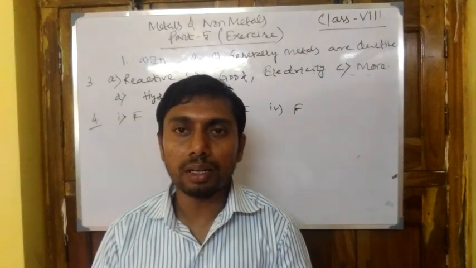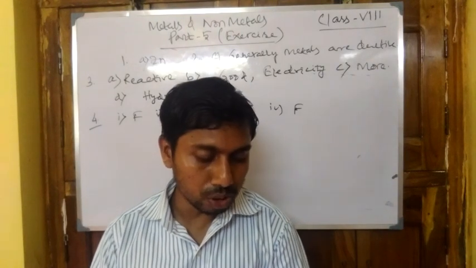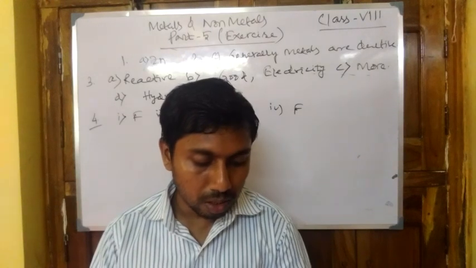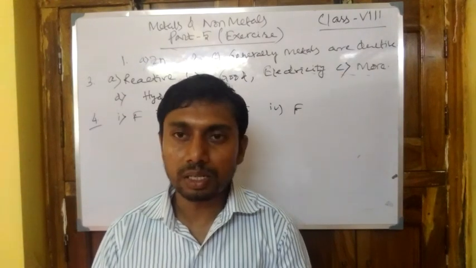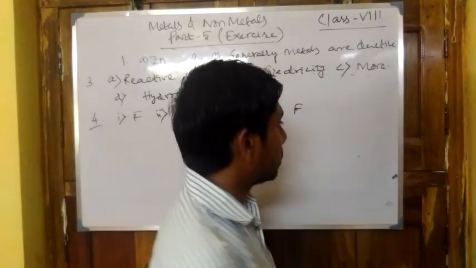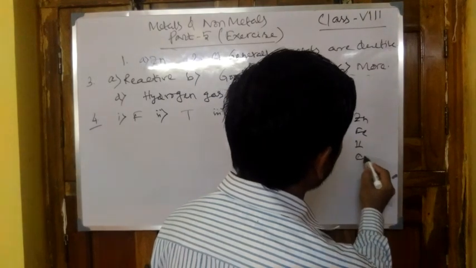First of all, listen to the explanation and then make your note. Now question number 3, copper cannot displace zinc from its salt solution. Just remember once, copper is below zinc in the series: zinc, iron, hydrogen, and then copper.